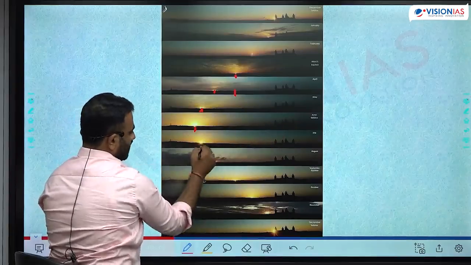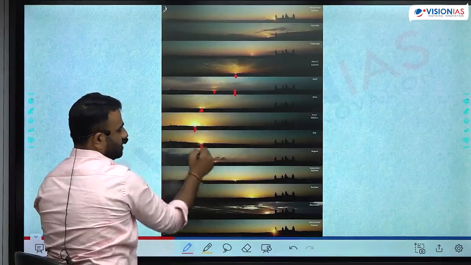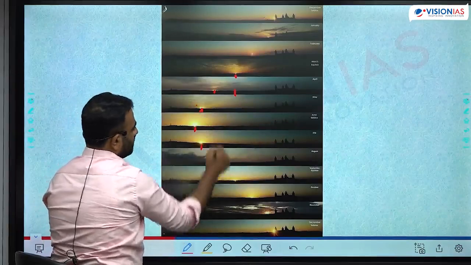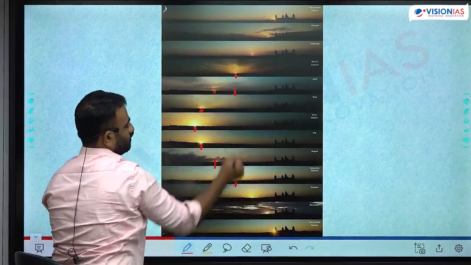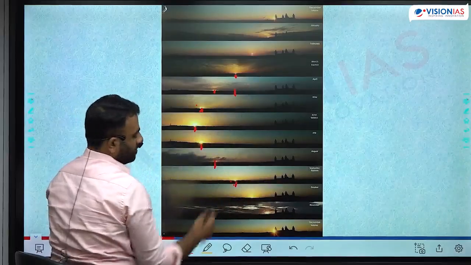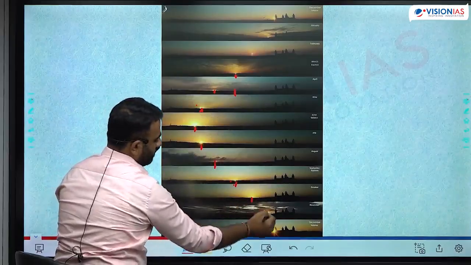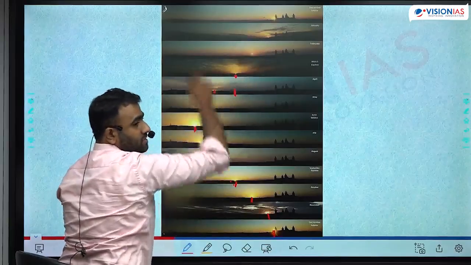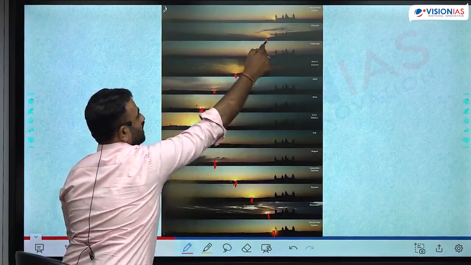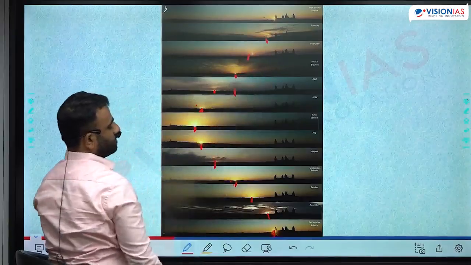After that, there is a southward shift here. These two match, see. And then here these two matched, and then here by September equinox, exactly the same position. And one month later it had shifted down, down, down. December 22nd, it is back at this position, the southernmost location. Then it has shifted slightly towards the north, towards the north, towards the north.